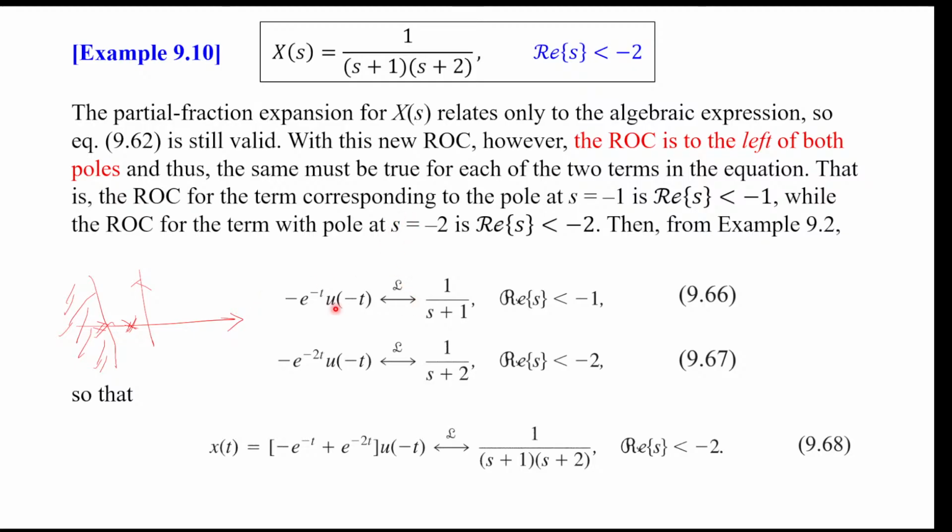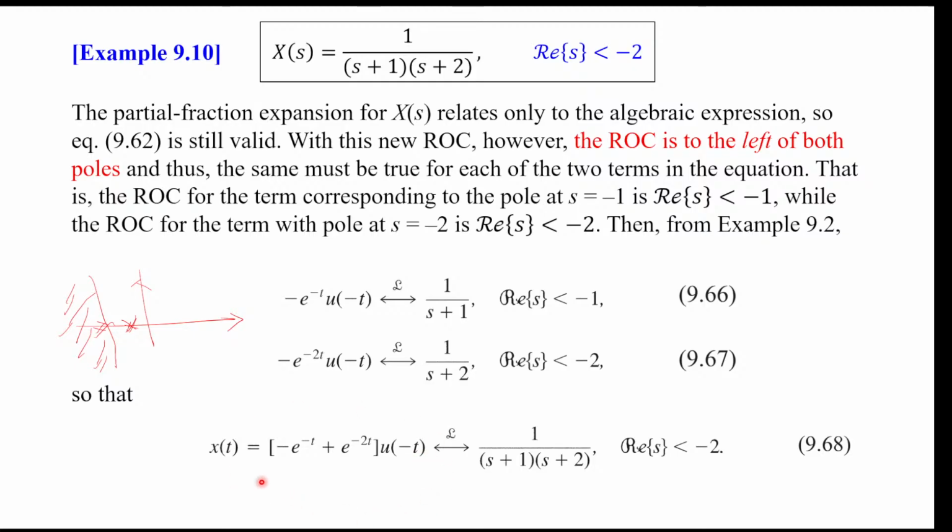poles, both those partial fractions have a corresponding ROC to the left, and so they will have inverse Laplace transforms that are left-sided functions. So this was minus e to the -at u of -t, with a equal to 1 and a equal to 2. And so we combine those two terms, then we get our inverse Laplace transform here. So it's minus e to the -t plus e to the -2t, u of -t.